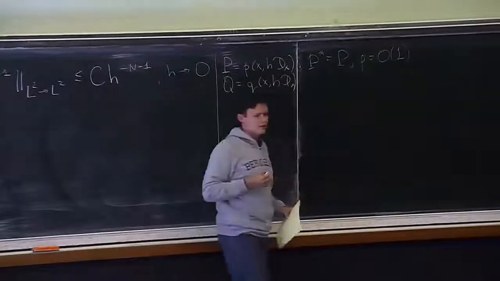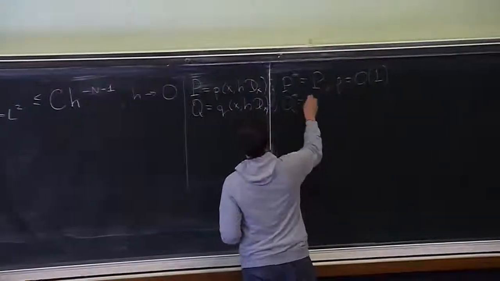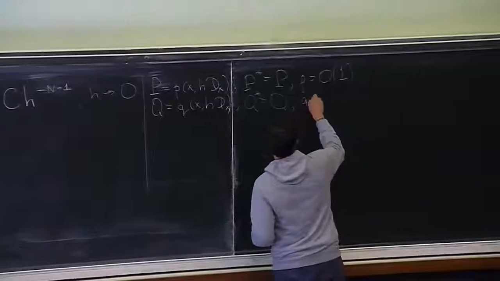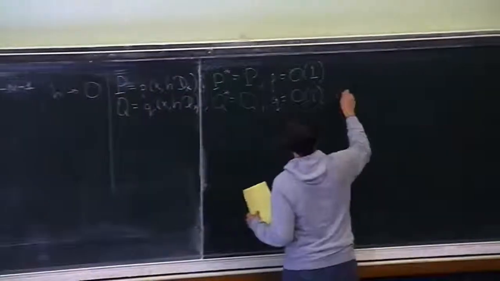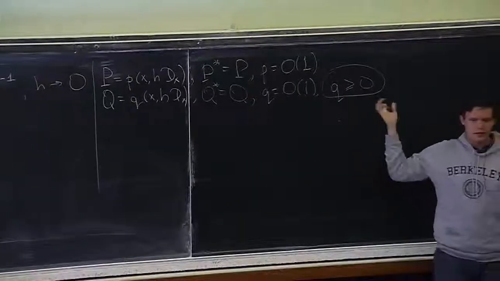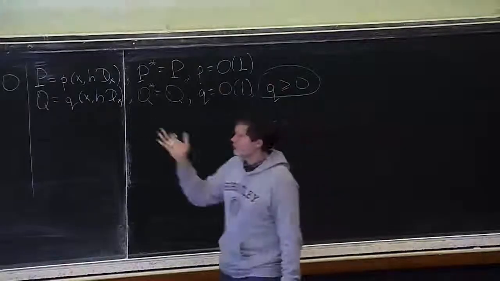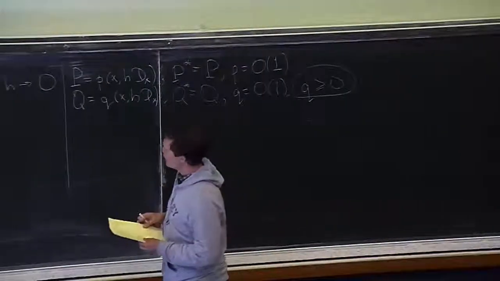I will also assume it's a semi-classical pseudo-differential operator, also self-adjoint, also with bounded symbol, and I will assume that the symbol of this operator is non-negative. So it's a specific sign of the imaginary part of my operator.